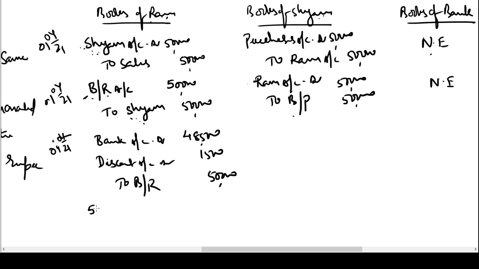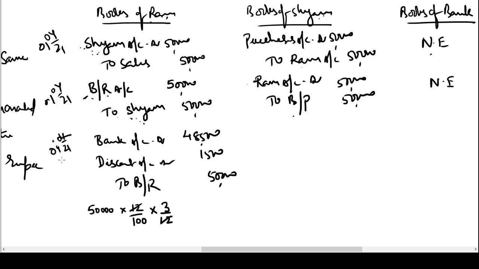How did I get the calculation of the discount amount? 50,000 is the amount of the bill. Rate of interest charged by the bank is 12%. Bank is going to get money on this bill only after 3 months, but they are going to give you some money in return today. The bank can collect only 50,000 on the due date, so they will not give you the entire amount. They will deduct their interest for 3 months and give you the remaining amount. So 12% is the interest for the full year, but the amount is borrowed only for 3 months. Hence, this 3 months is the unexpired period of the bill.